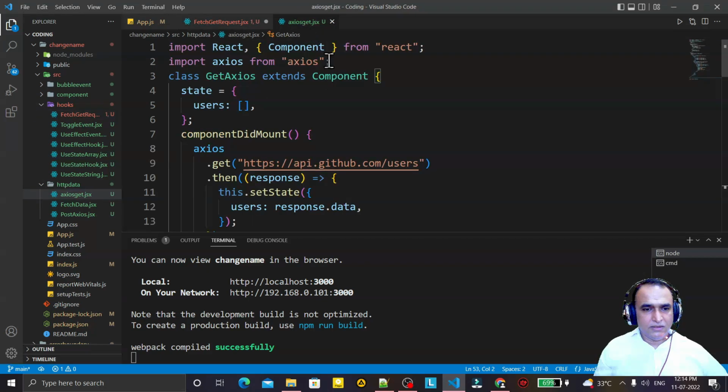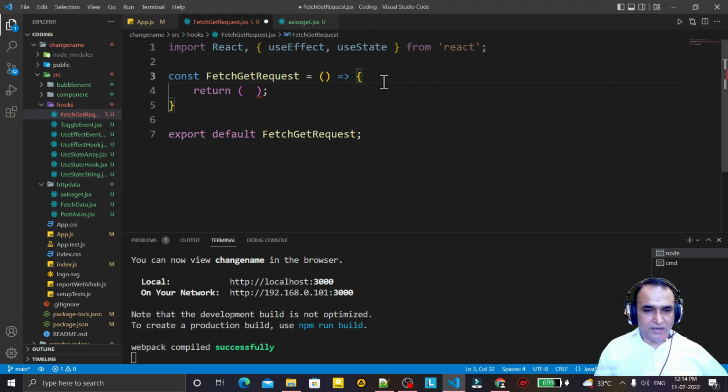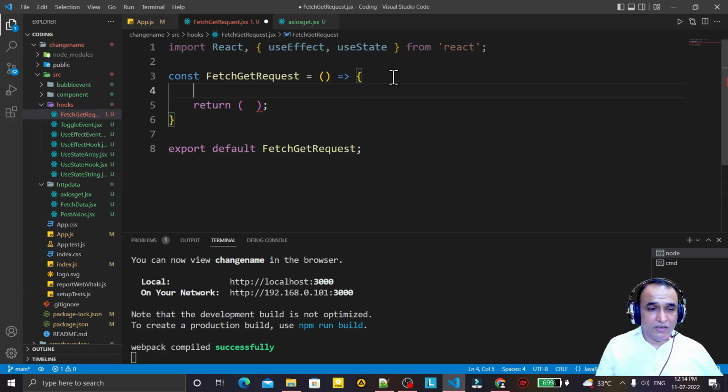Second thing that we are using here is the state variable. So in place of a state variable we are going to use useState. So here I say const users, setUsers, and here I use useState, and here I pass the array, an empty array.